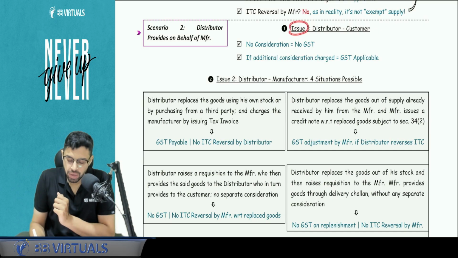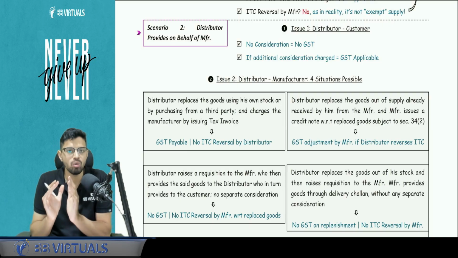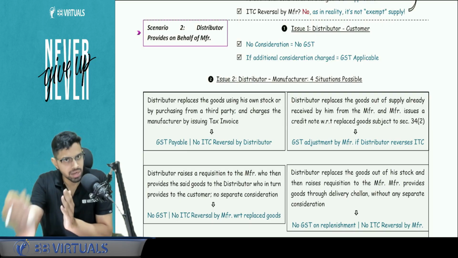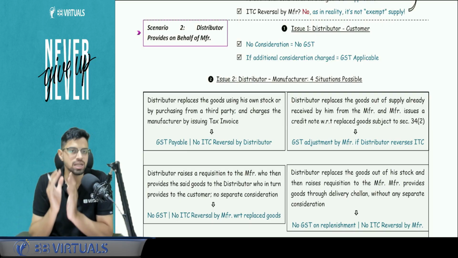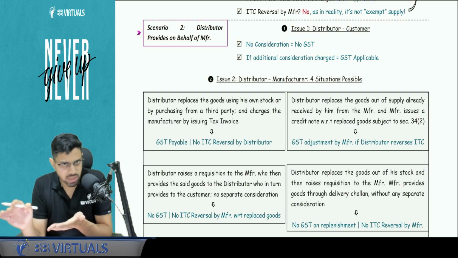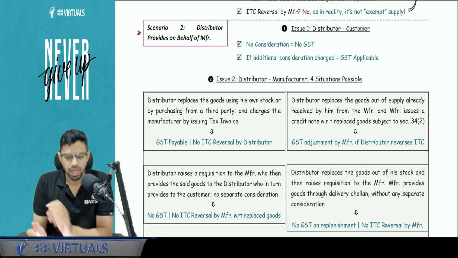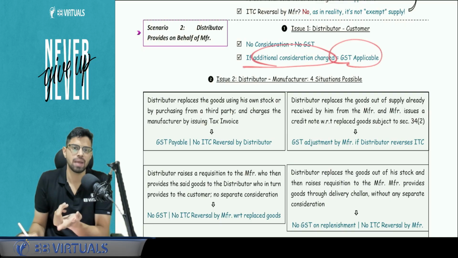So issue number one, between distributor and customer, no change. Whatever I have studied, whatever I have covered above, that stands same. Aditi Enterprises in this case will be replacing the parts free of cost, but the concept of GST is absolutely same. There is no consideration, the parameter is missing, hence there will be no GST. Yes, if some consideration is charged, then GST will be applicable.